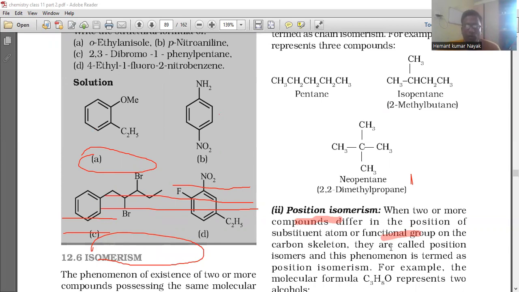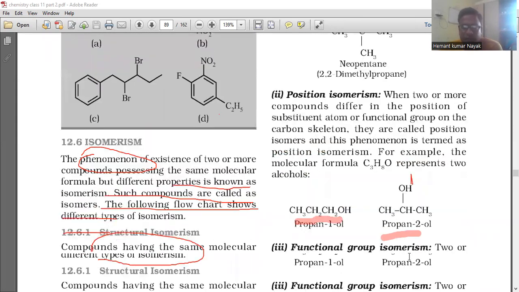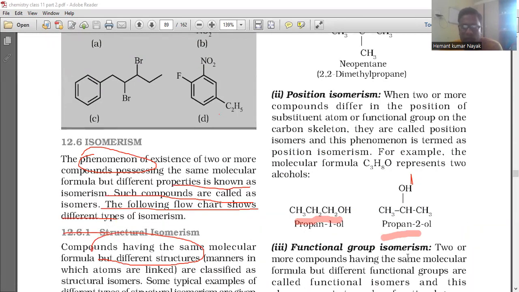When two or more compounds differ in the position of the substituent atom or functional group on the carbon skeleton, they are called position isomers, and this phenomenon is termed position isomerism. For example, the molecular formula C3H8O represents two alcohols, propan-1-ol, CH3CH2CH2OH, and propan-2-ol, CH3CHOHCH3. So propan-1-ol and propan-2-ol are position isomers.